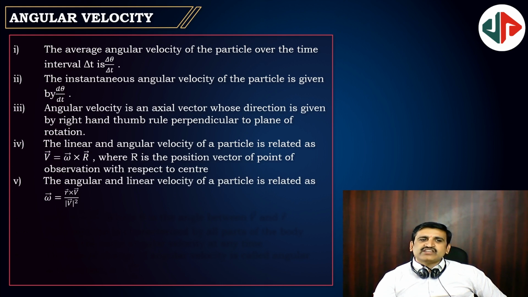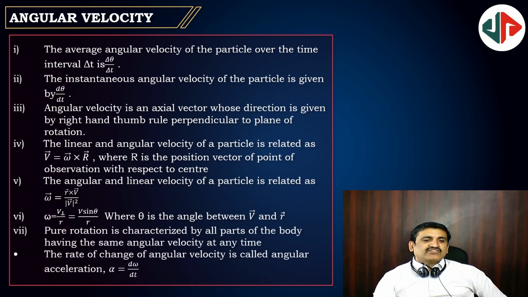Don't memorize v equal to r omega. Memorize v bar equal to omega bar cross r bar. That is vector notation, the correct representation. Then omega equal to v by r, and v must be perpendicular to r. Then only you can use this expression. Otherwise you have to go for v sin theta by r.